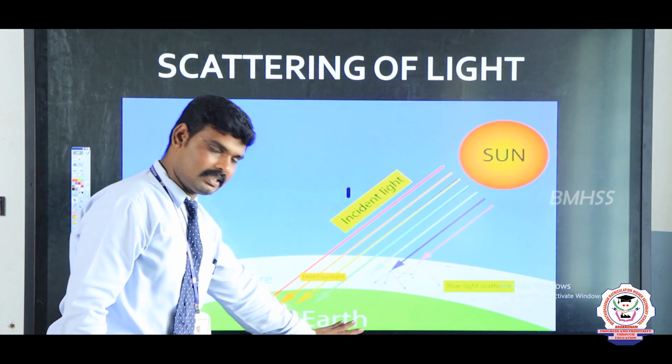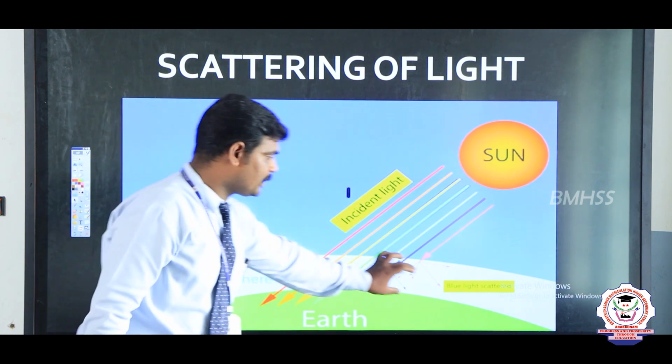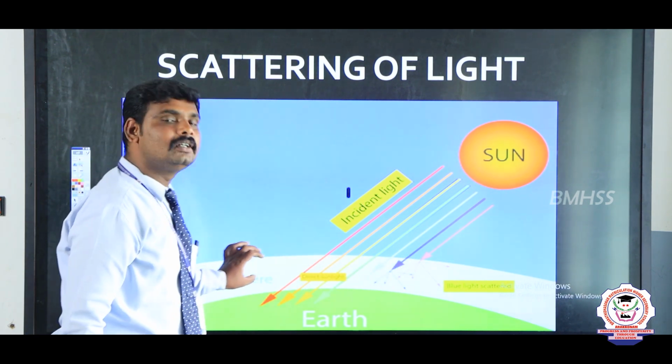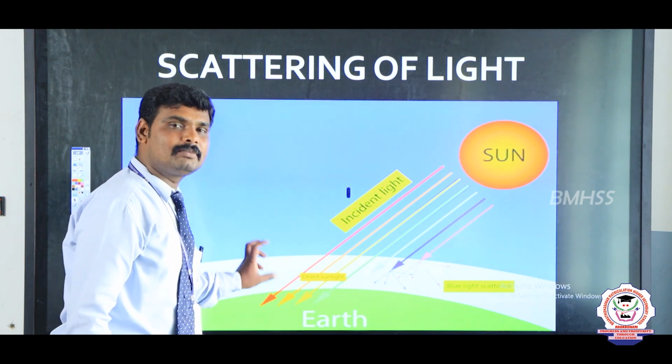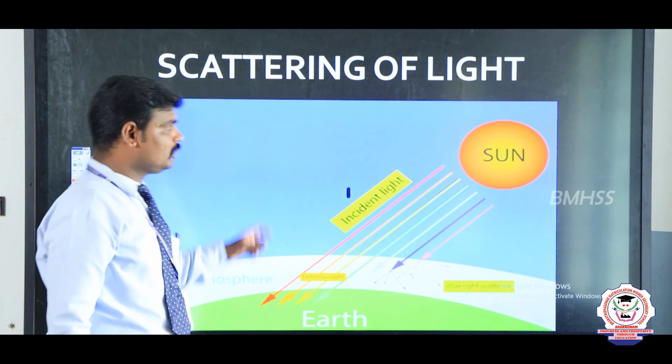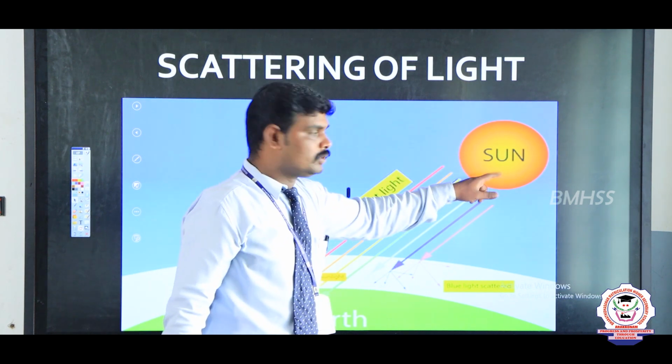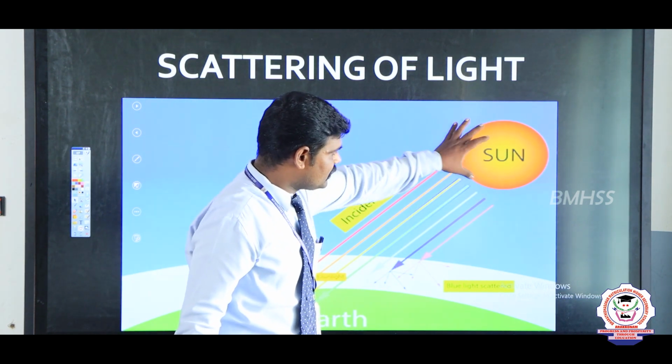This is the earth surface and atmosphere. In this atmosphere gases are present, and in those gases different atoms and molecules are present. Now this one is the sun, and sunlight is coming from the sun.